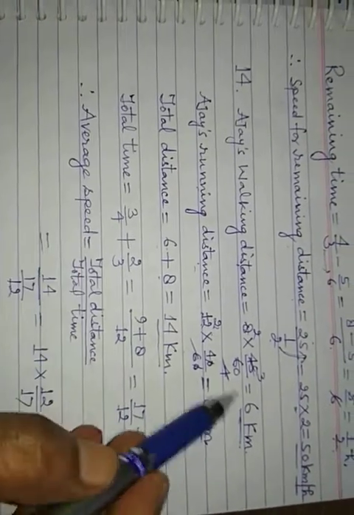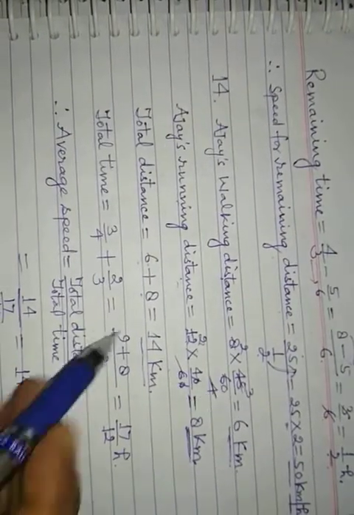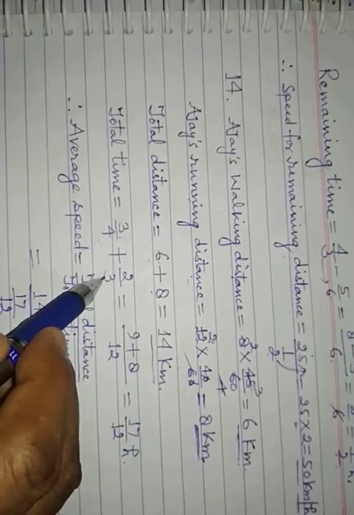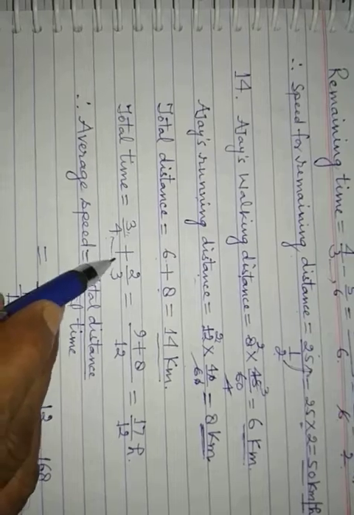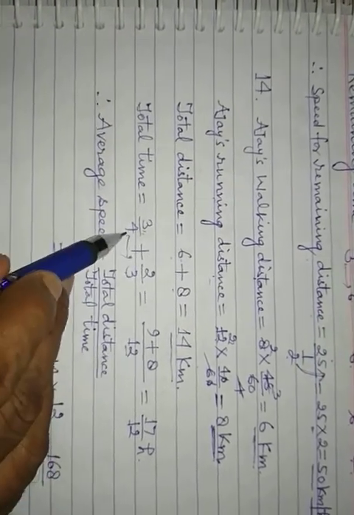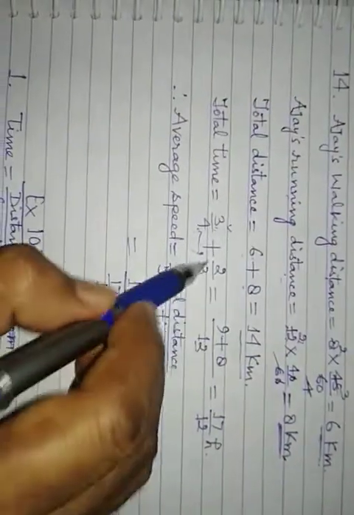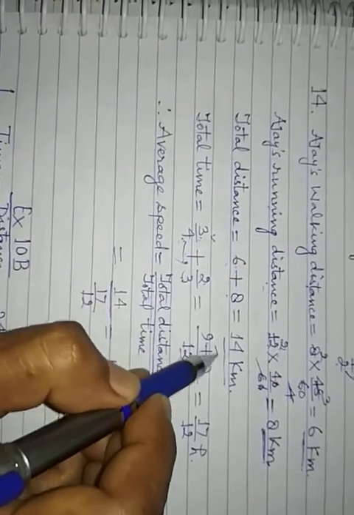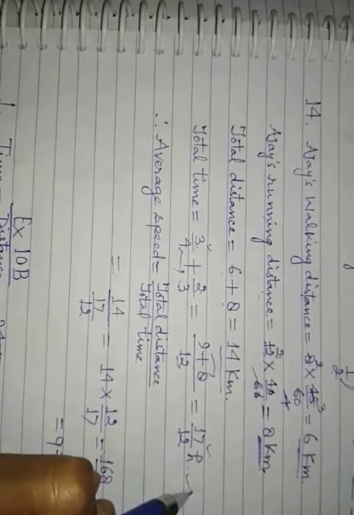Total time: 45 upon 60 means 3 by 4 hour and 40 upon 60 means 2 by 3 hour. So 3 by 4 plus 2 by 3, take LCM of 4 and 3, that is 12. 12 divided by 4 is 3, 3 into 3 is 9, plus 12 divided by 3 is 4, 4 twos are 8. So 9 plus 8, that is 17. 17 upon 12 hour.